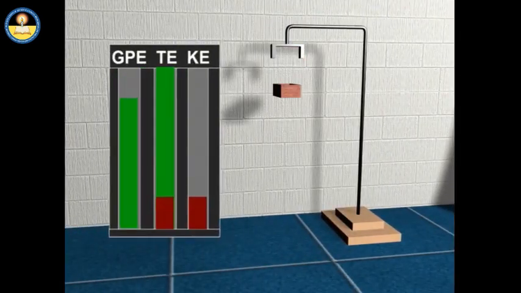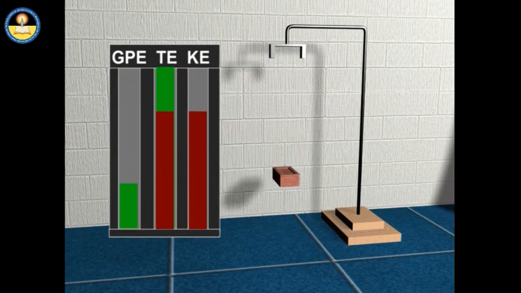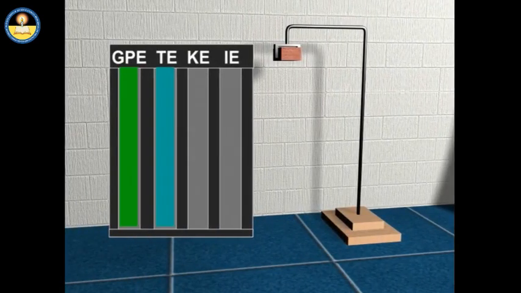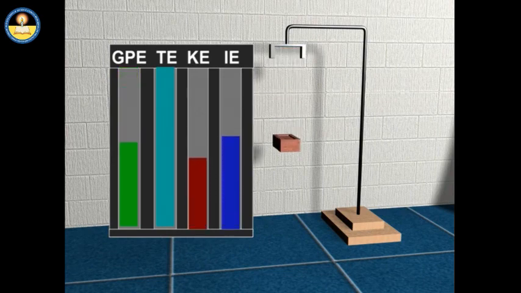During the motion, the brick possesses both potential and kinetic energies. But if there is air, then some internal energy of the brick is also produced. In this condition, as we drop the brick, its potential energy decreases.